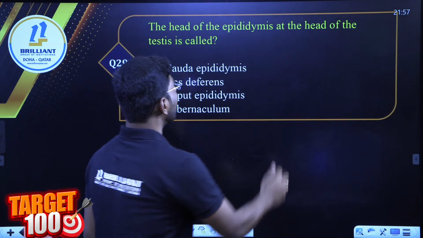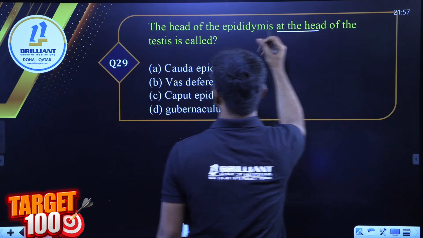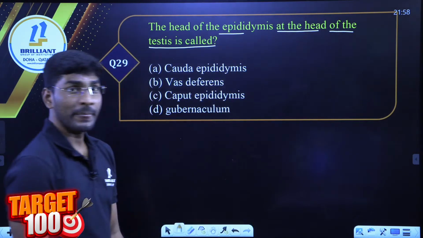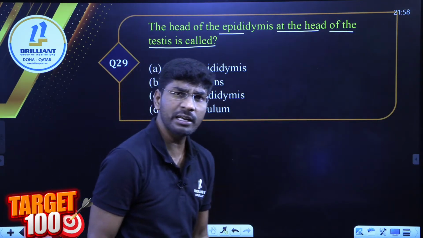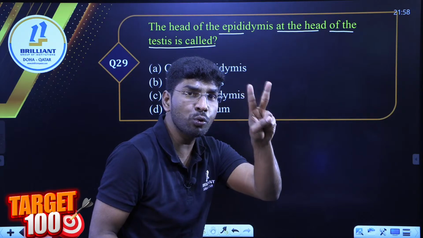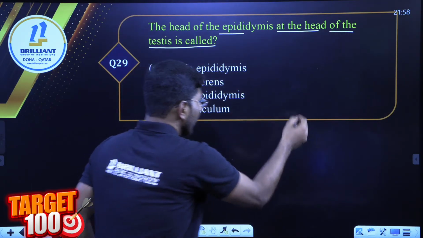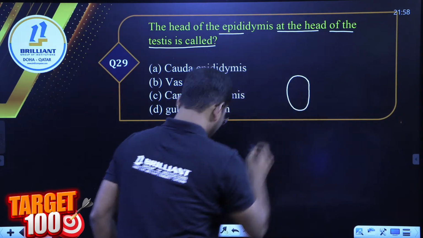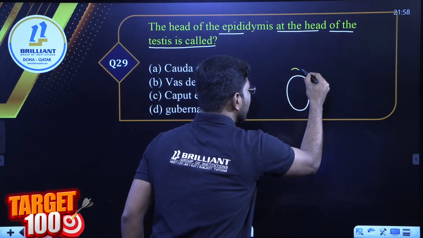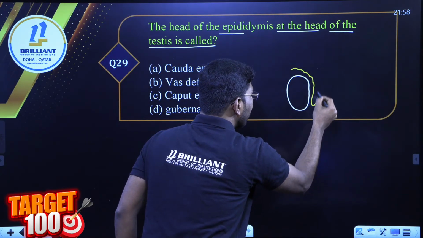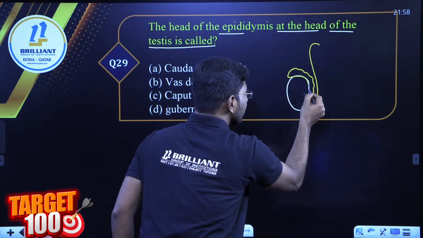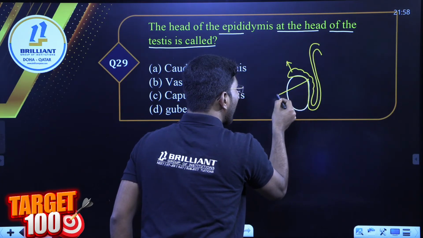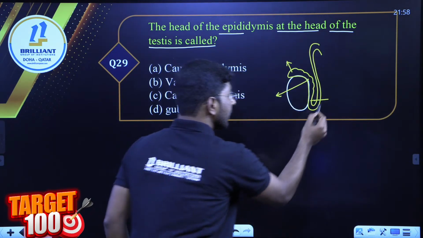The head of epididymis, the head of the testis is called head of epididymis. Sir, epididymis has parts. Listen for 2 seconds, all of you pay attention here. I told you just now this is the testis. There is the epididymis, right? This is the epididymis. Everyone look here. Epididymis has 3 parts: the head part, middle part, tail part. This is the tail part.